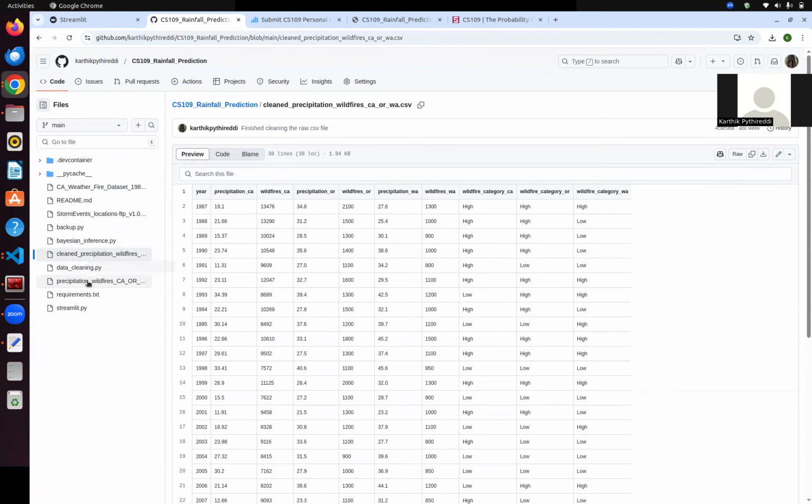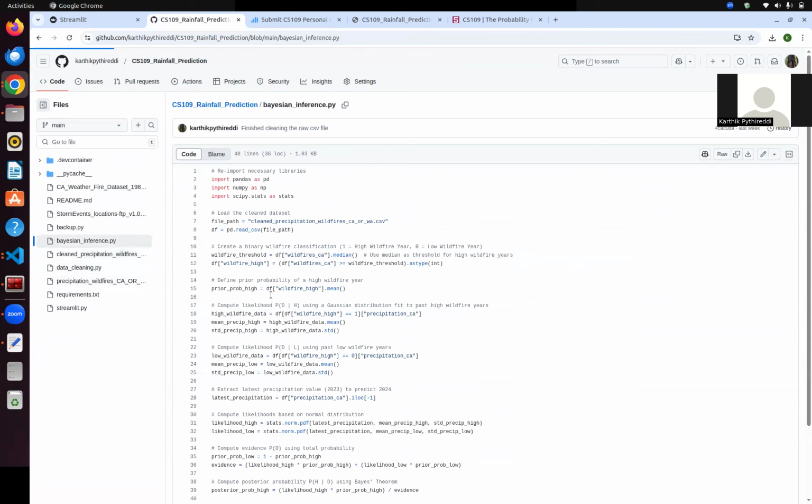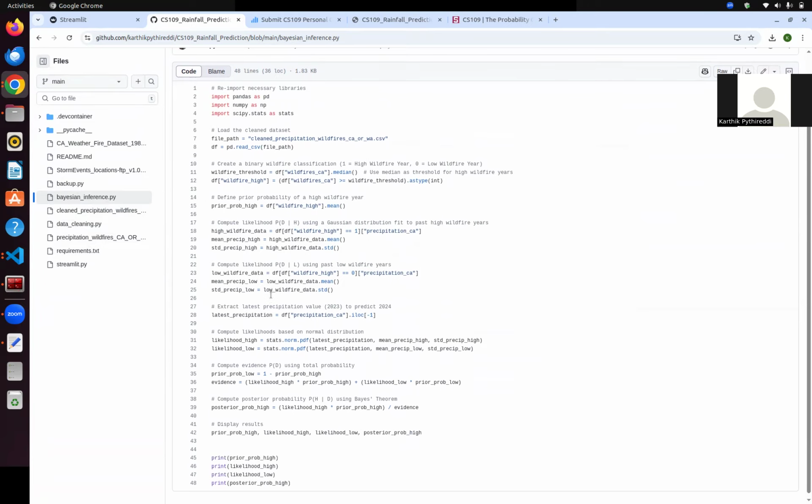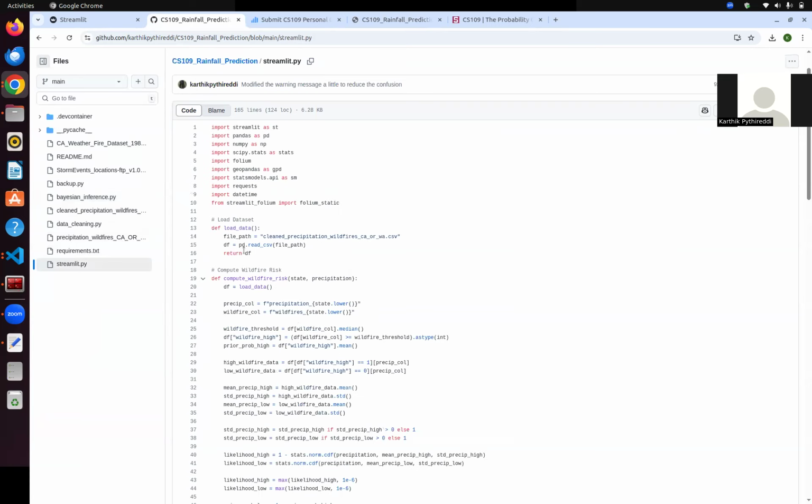And then we tried the code using initially Bayesian inference, just to check how the data actually looks, like whether we are getting proper mathematical calculations. So I calculated all the posterior, prior, and likelihood data. Once I got confidence that the Python script was getting enough probability, I went over to the Streamlit.py where I deployed the code onto the Streamlit app.